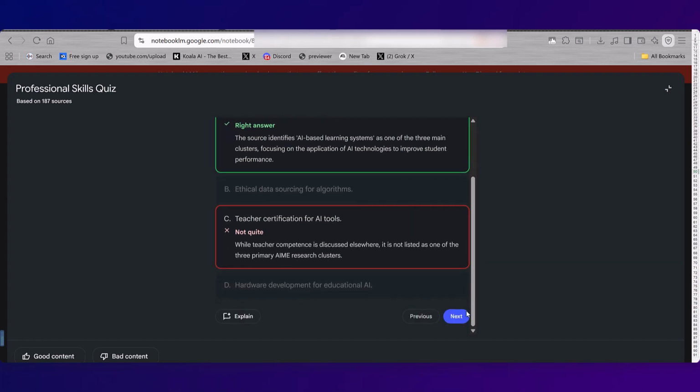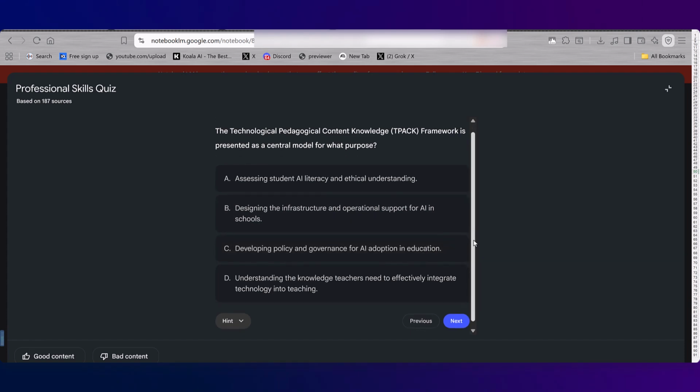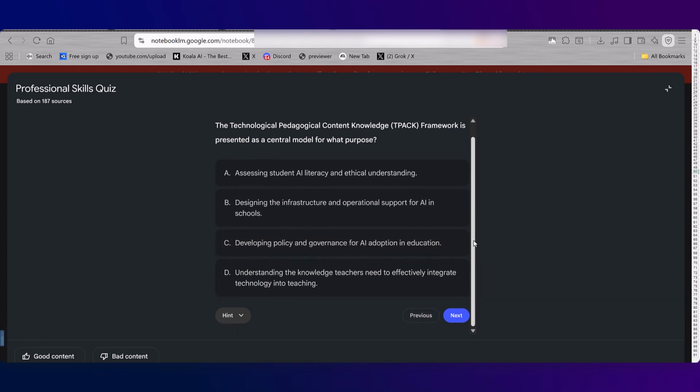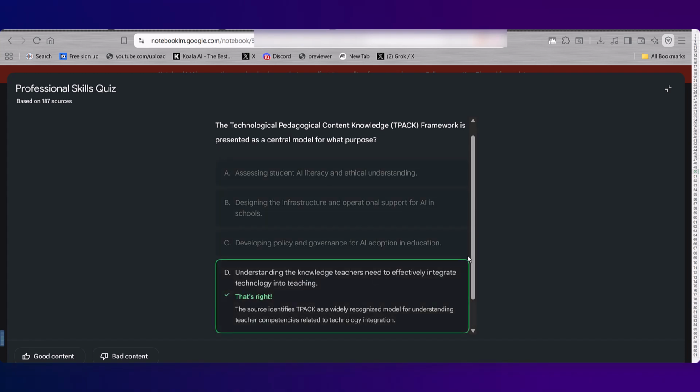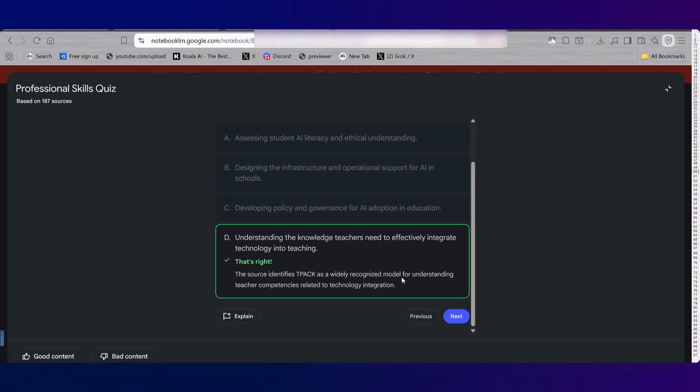The technological pedagogy content knowledge framework is presented as a central model for what purpose? Teacher certification, yep. Widely recognized model for understanding teacher competencies related to technology integration. I better get that one right.